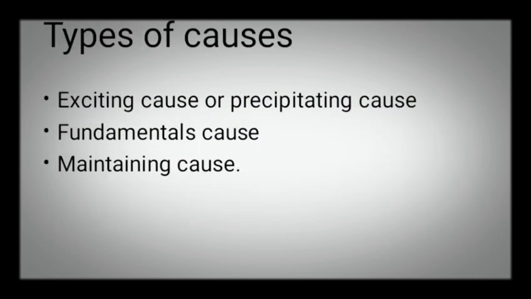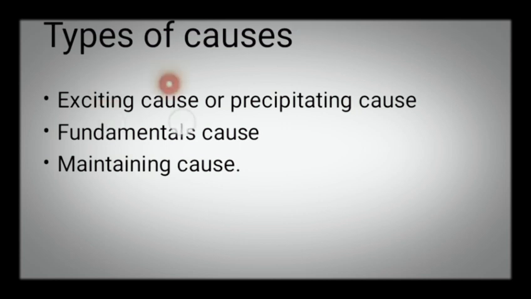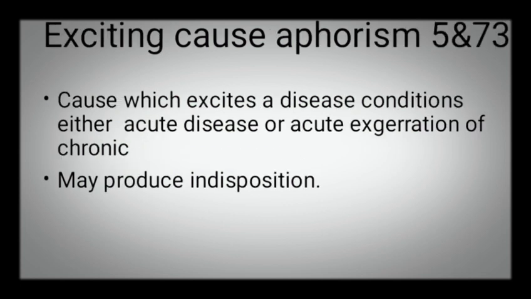Then types of cause. Mainly cause is of three types: exciting cause or precipitating cause, fundamental cause, and maintaining cause. So what is exciting cause? Let's see. Exciting cause is described in Aphorism 73. It states that it is the cause which excites a disease condition, either in the form of acute disease or acute exacerbation of a chronic disease.